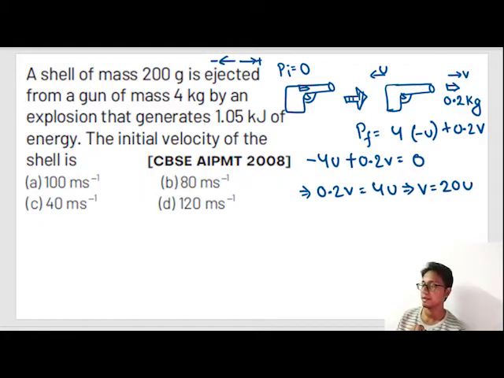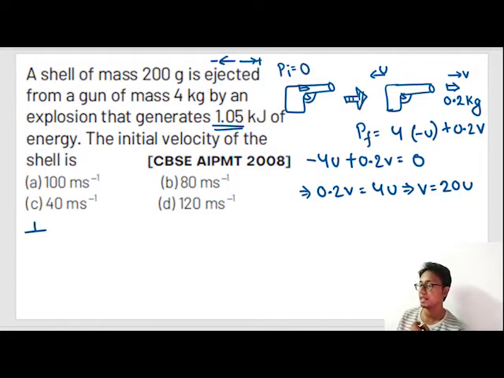Now the question is asking the initial velocity of the shell, and they have given us the total explosion energy, 1.05 kilojoule. The total explosion energy is converted into the kinetic energy of all the bodies.